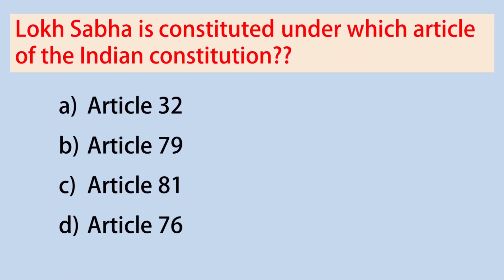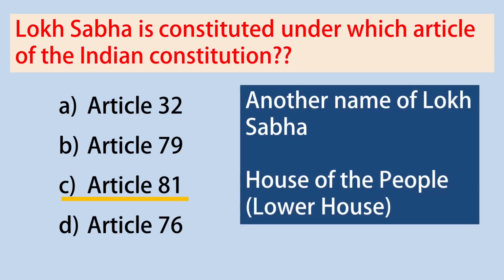Next question. Lok Sabha is constituted under which article of the Indian Constitution? Answer: Article 81. And we also have another name for Lok Sabha. It is also known as House of the People or Lower House. Okay, remember this also.